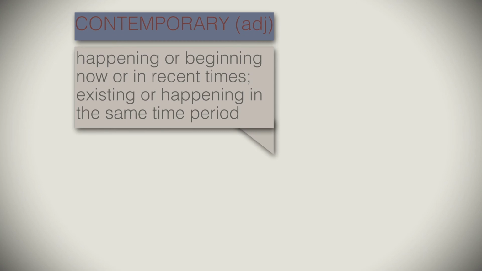Contemporary. Contemporary is an adjective describing that which is happening or beginning now, or just in recent times in general. Contemporary can also refer to anything that exists or happens in the same time period as something else that is being compared to a certain object or person or thing. For instance, as I search for my new home, I am looking for a contemporary property that was built in the last 5 years.